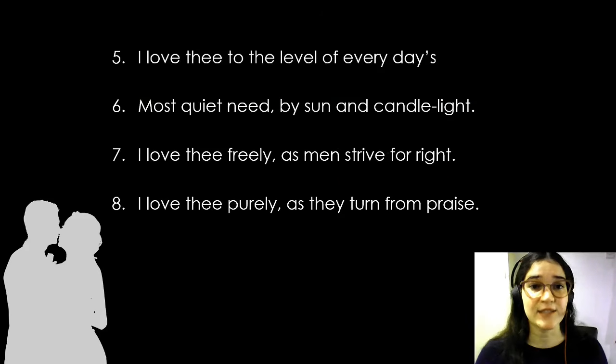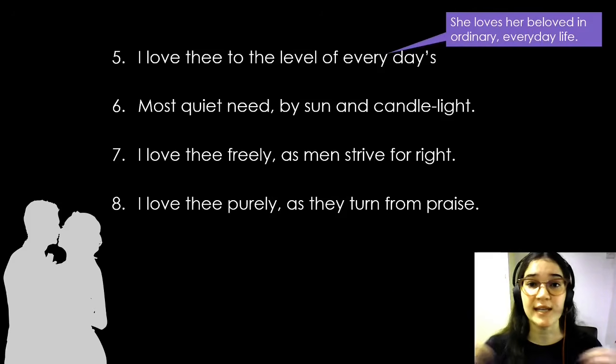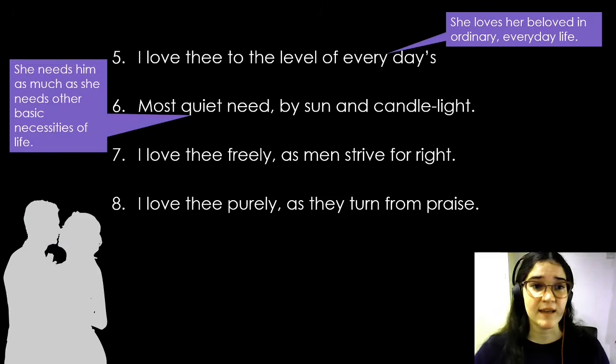I love thee to the level of every day's most quiet need, by sun and candlelight. I love thee freely, as men strive for right. I love thee purely, as they turn from praise. In this section of the poem, the poet tells us just how much she loves this person. She says that she loves her beloved in ordinary, everyday life. The poet then continues to say that she needs this person as much as she needs other basic necessities.